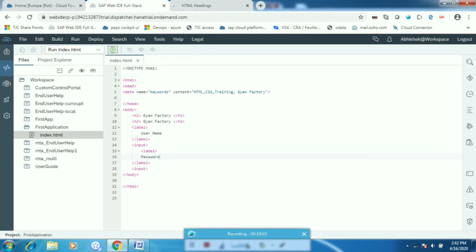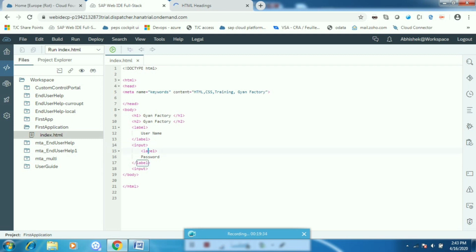If you want to display them differently, you might be wondering why I have not put the ending tag of input. First let's discuss that. As I told you, earlier in HTML we had to end all tags with an ending tag, but in HTML5 some tags do not require the ending tag. This is also one of the differences which you can tell, so just note this down.